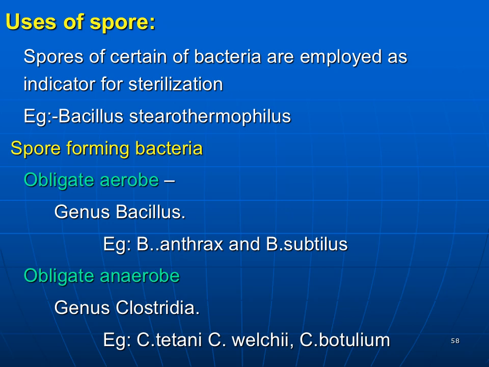The next one is the spore forming bacteria. The obligate aerobic spore forming bacteria are of the genus Bacillus, for example Bacillus anthracis and Bacillus subtilis. The obligate anaerobic spore forming bacteria include the genus Clostridium. The examples are Clostridium tetani, Clostridium welchii, and Clostridium botulinum.